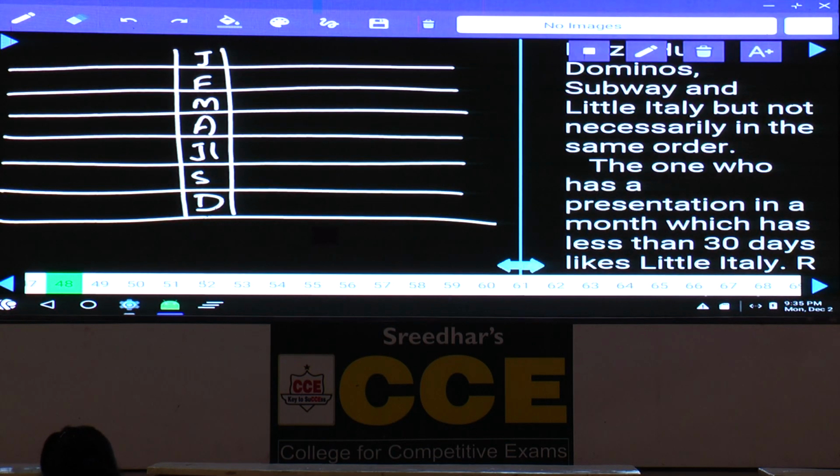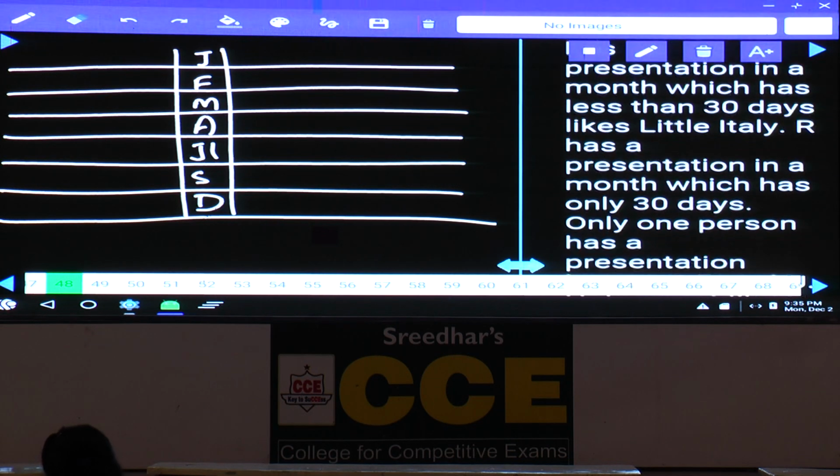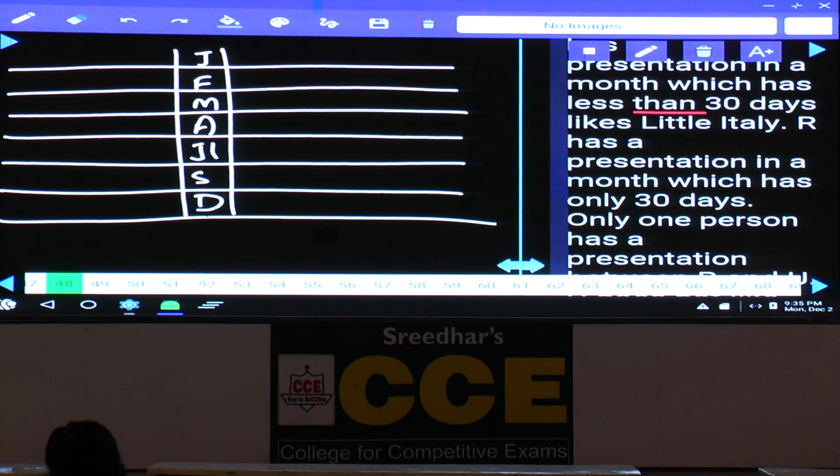Then coming to condition number 1. The one who has a presentation in a month which has less than 30 days likes Little Italy. Now less than 30 days means that is the only possibility. What is that possibility here? February. Hence the one who gives presentation in the month of February likes Little Italy. Now Little Italy will be here.